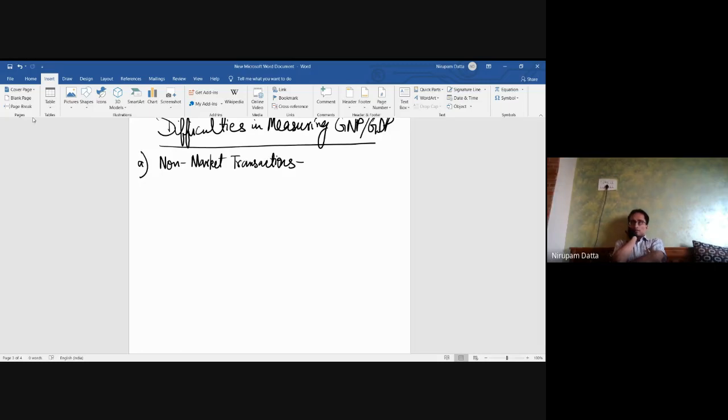That's a market transaction. But Suraj explaining national income accounting to Thokcham will not be counted as a market transaction but a non-market transaction. Unless and until Thokcham pays, let's say in terms of Cadbury or some treat, that is a different thing. But unless and until it does that, it will be considered as a non-market transaction.